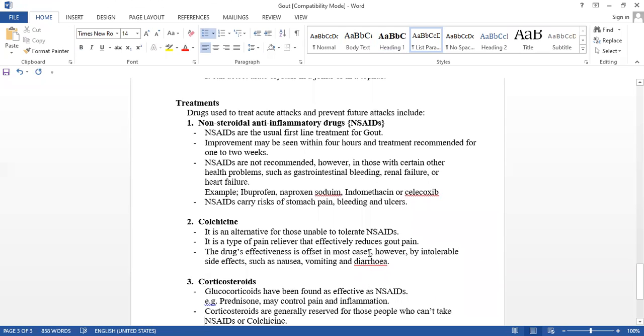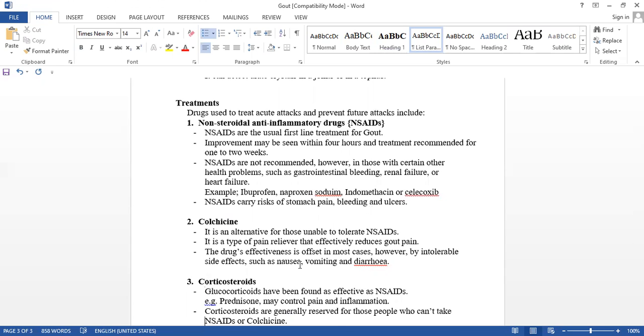So the next one is colchicine. This is the alternative to the NSAID. For those to whom we can't give the NSAID, give this colchicine. It is also a pain reliever, and it effectively reduces gout pain. However, the drug's effectiveness is offset in most cases by intolerable side effects.